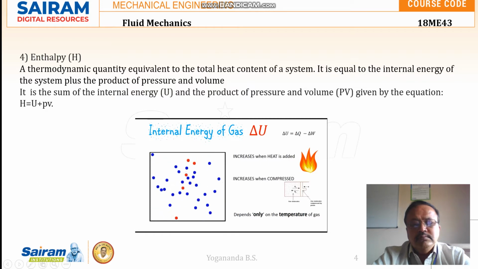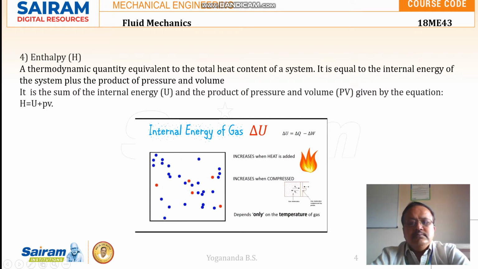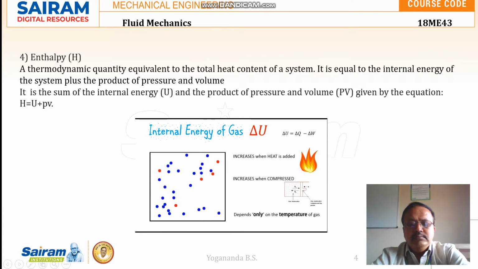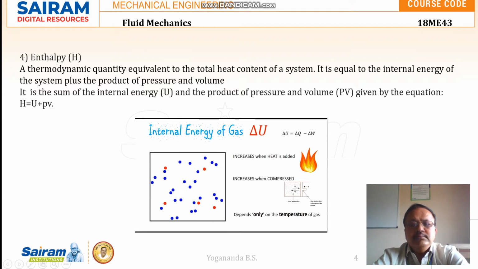So we can increase the internal energy of the gas by heating the gas. When we heat the gas, the kinetic energy of the molecules goes up, and in turn the temperature of the gas goes up. Similarly, when we compress the gas or increase pressure on the gas, there is lesser space for the molecules and they hit each other and the walls of the container more frequently. This increases their kinetic energy and in turn increases the temperature.